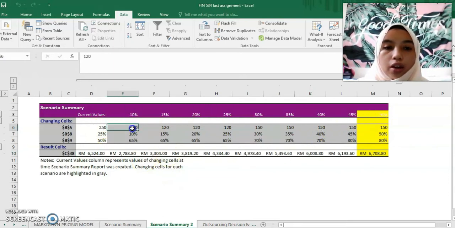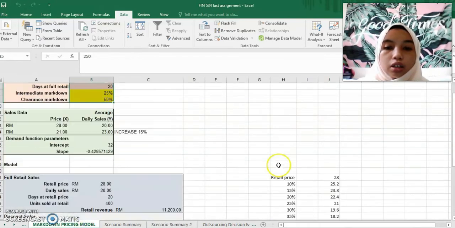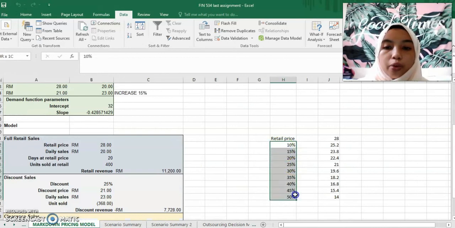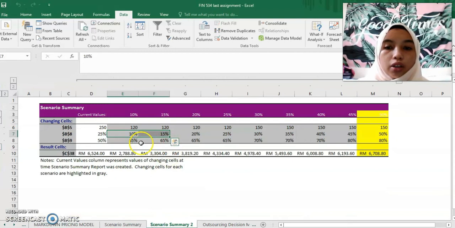If you can see, I have inserted my review between 120 and 150, and the discount price is based on the retail price that I have put here. It shows that after I decrease my inventory, I increase my clearance sale.